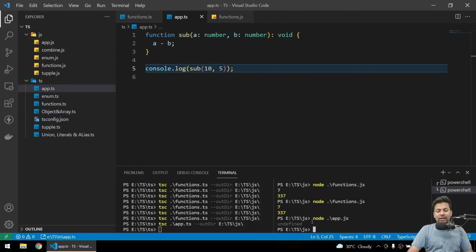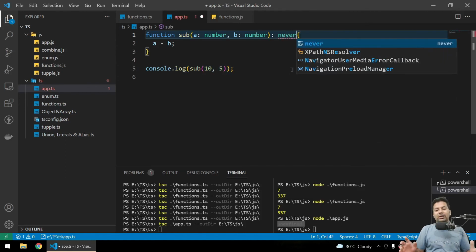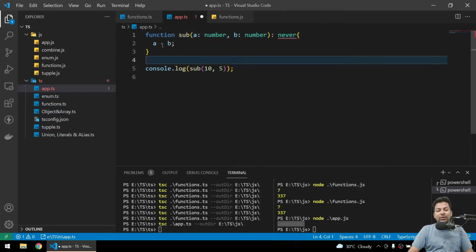See, we are getting undefined because it's returning void, but in reality it's undefined. But suppose I want to say never. Never means whatever happens, it will never return a value. But you can see it's showing you just can't put never because it's returning undefined. So what are the cases where it never returns a value?